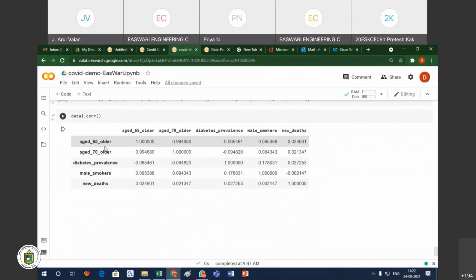Is there any correlation? So what is the correlation between new deaths and age 65, 0.2, 70, and diabetes, a little bit higher. Male smokers, according to the deaths and the smokers, there is no correlation. It is going negatively, so there is no upward trend. But for the aged people, age 65 and 70, and diabetes, some correlation is there.